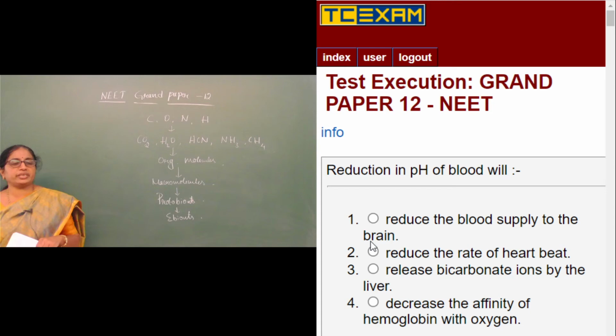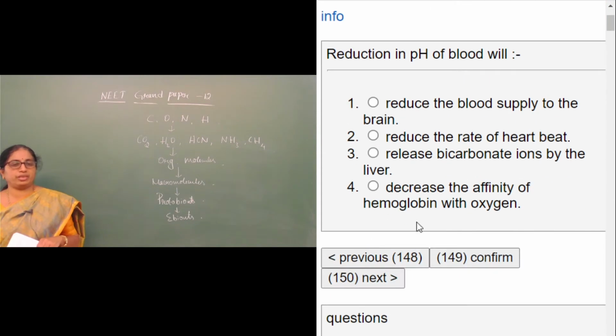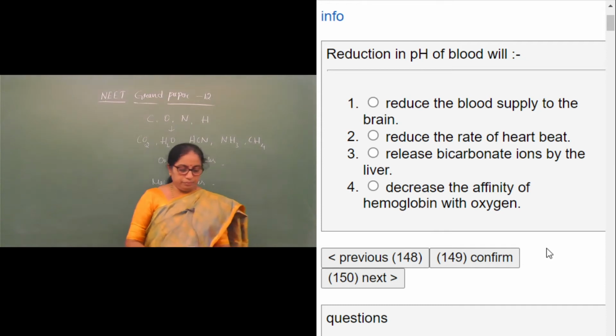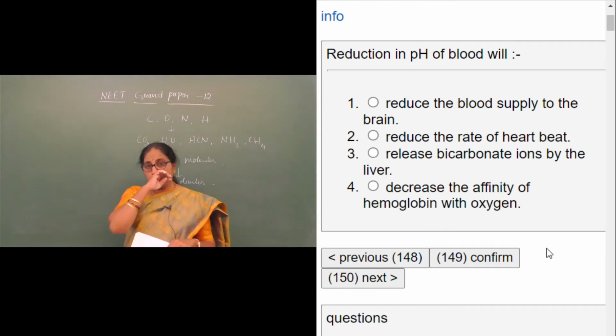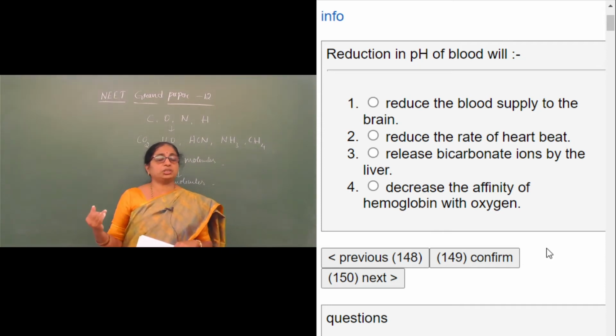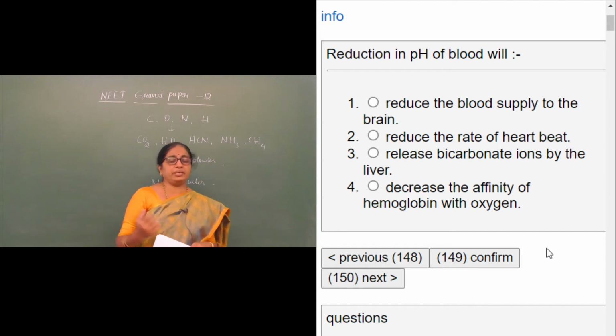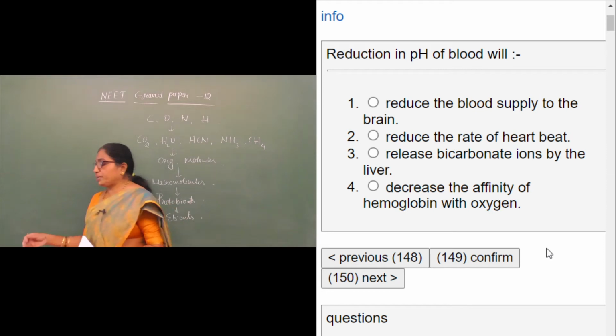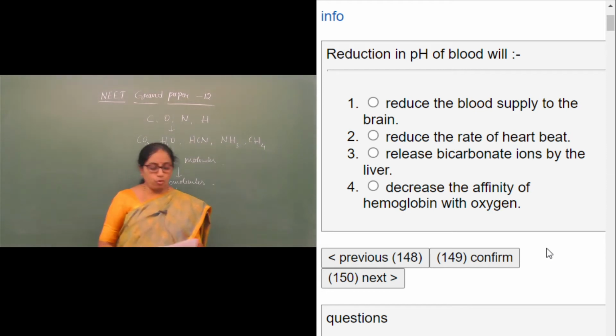So, moving on to the next question, question number 149. Reduction in pH of blood will... what, if there is a reduction in the pH of the blood? So what is exactly the pH of blood? The pH of blood is 7.4, which is almost neutral.